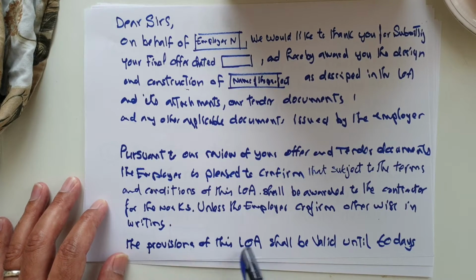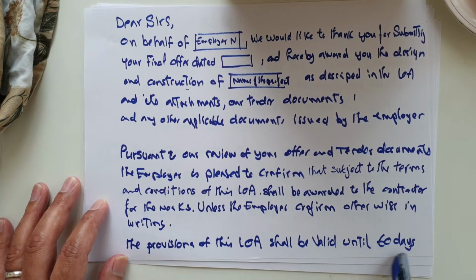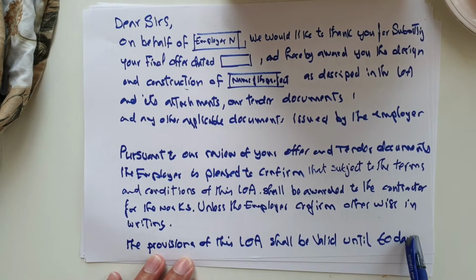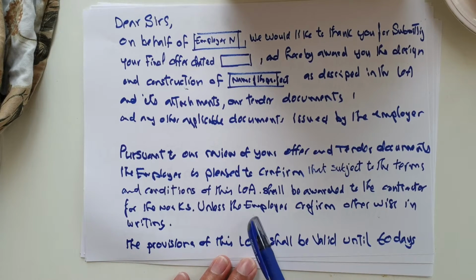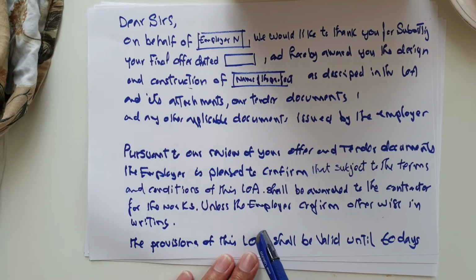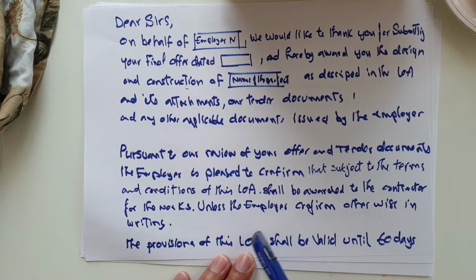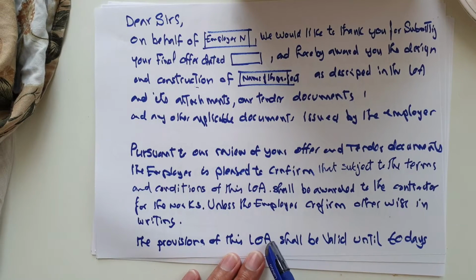The provision of this LOA shall be valid for 60 days. This is very important. The duration of validity of the LOA should be mentioned, because usually you make the letter of award first, then in the next stage you continue to finalize the contract agreement. So you have to confirm the duration for the letter of award to be clear, so that within this duration the agreement is finalized for all the conditions and the details of the contract agreement between all the parties.